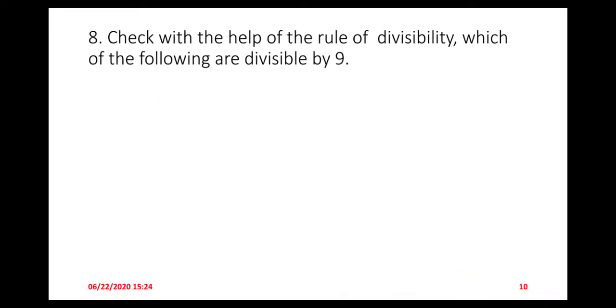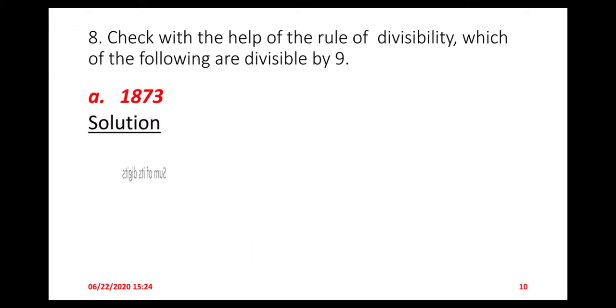So this is question number 8. Check with the help of the rule of divisibility which of the following numbers are divisible by 9. The first question, the first part of question number 8, is 1,873.